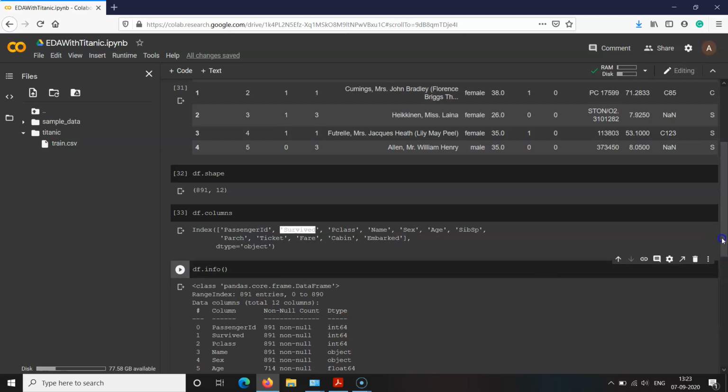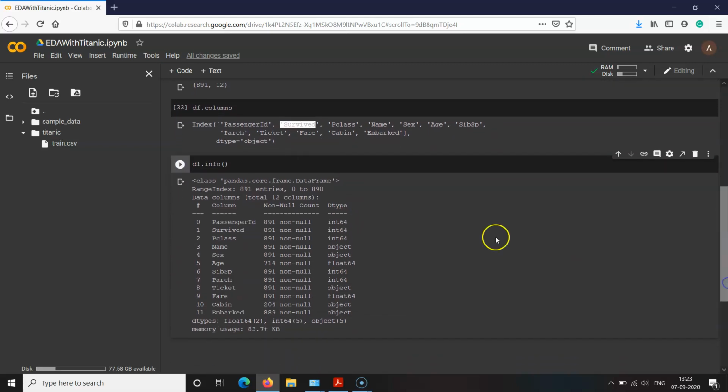Now the info command has displayed the names of the columns. Then it has written another attribute, that is non-null count. It means in our data set there are 891 instances. If the non-null count is less than 891, it means some instances are not holding that data.